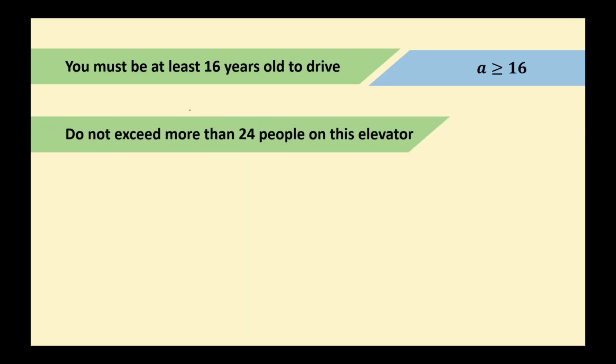Now, if I have an inequality saying do not exceed more than 24 people on this elevator. If I don't exceed more than 24 people, can I have 23 people on the elevator? Yeah. What about 20 people? Yep. Can I have 24 people in the elevator? Well, let's read this carefully. Do not exceed more than 24. So it sounds like I can have 24 people if I don't exceed more than 24. So if I let P represent number of people, my inequality would be P is less than or equal to 24.